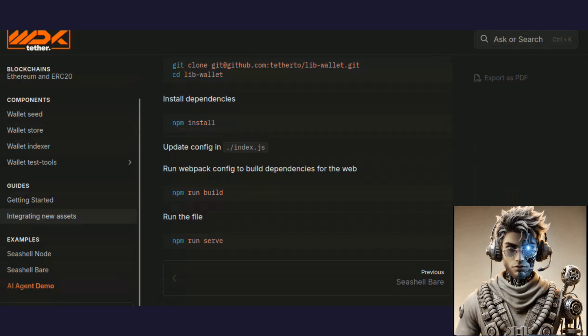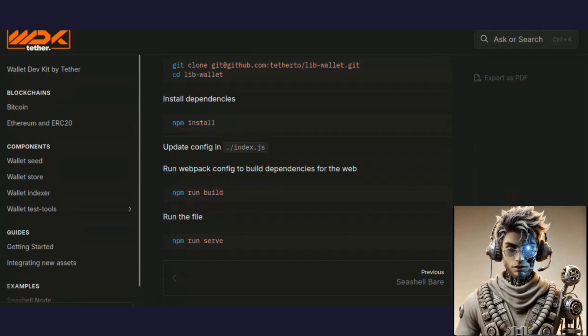The WDK provides various components for building a wallet, including wallet seed, which generates BIP39 seeds for all assets; wallet store, which stores transaction history and tracks state; wallet indexer, which connects to remote blockchain data providers; and wallet test tools, which provides tools for development and testing. The documentation provides code snippets illustrating how to set up and use the WDK for various tasks like generating addresses, sending transactions, and getting balances.